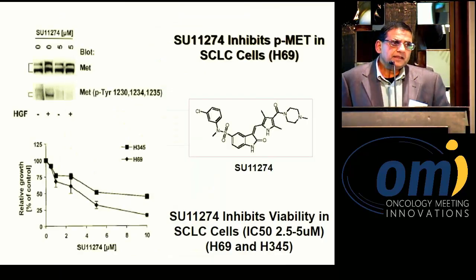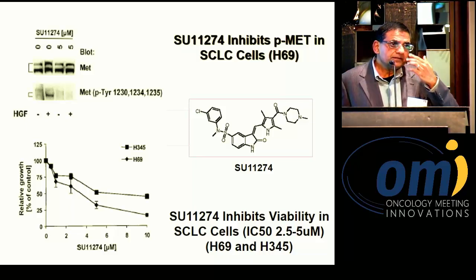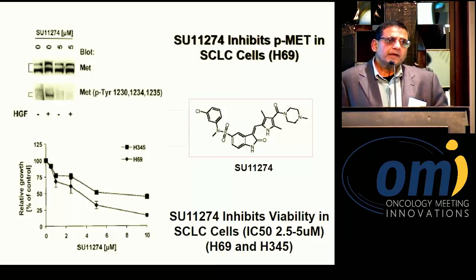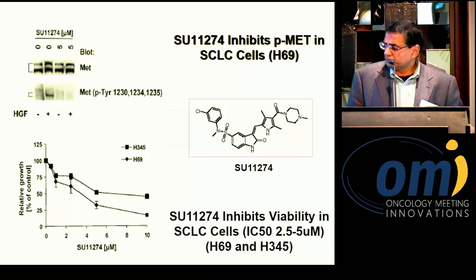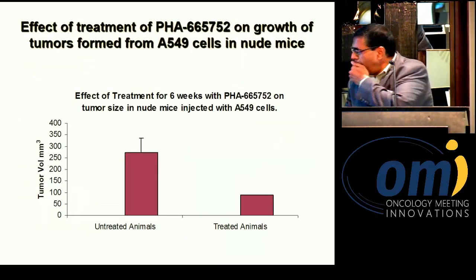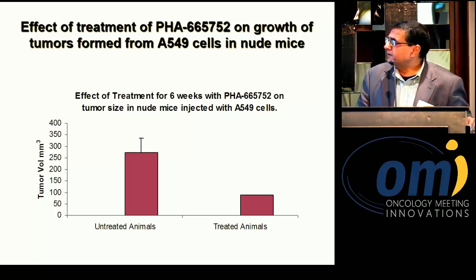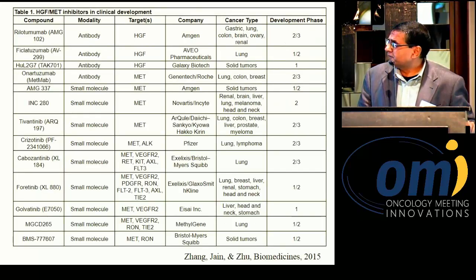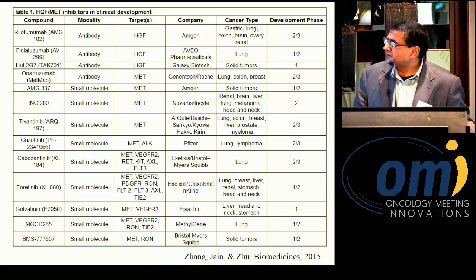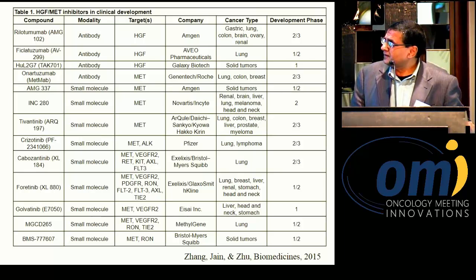So initially, the evidence came preclinically utilizing the first generation Pfizer compound SU11274, where we were able to show that indeed you can have dramatic reduction of MET activity as well as MET inhibition in terms of proliferation. And then you can also show this in the in vivo modeling, and you can even now show it in PDX modeling as well. So clearly, this work has been going on for about 15 years or so, and these are some of these new drugs that have come to fruition.